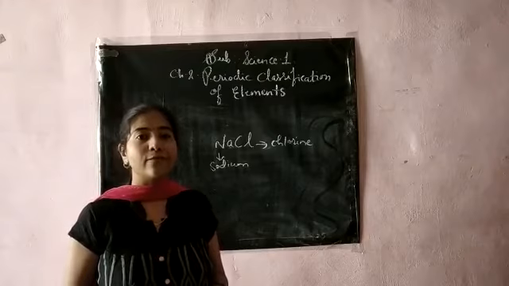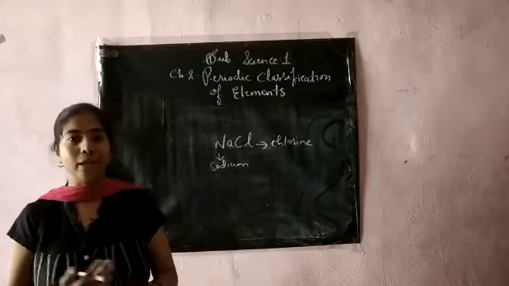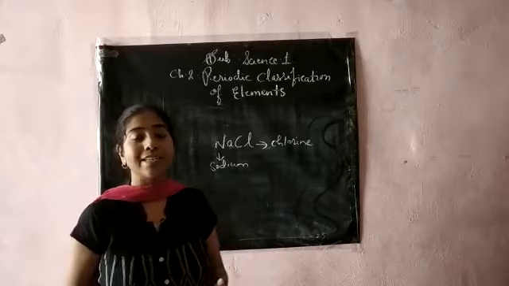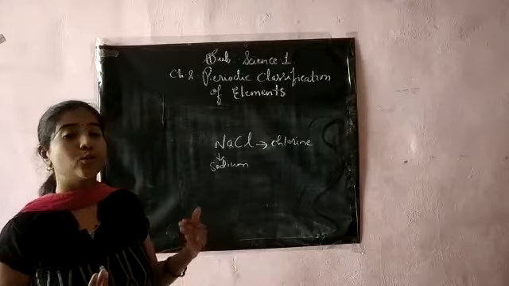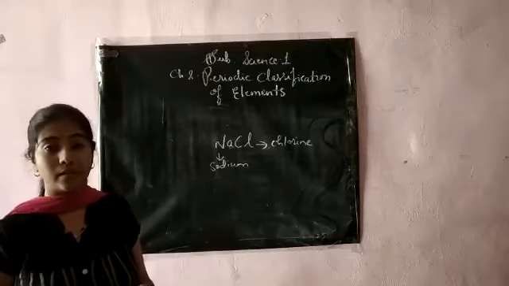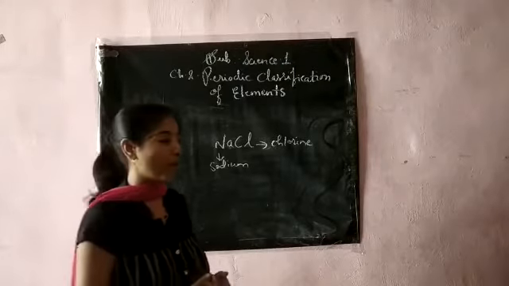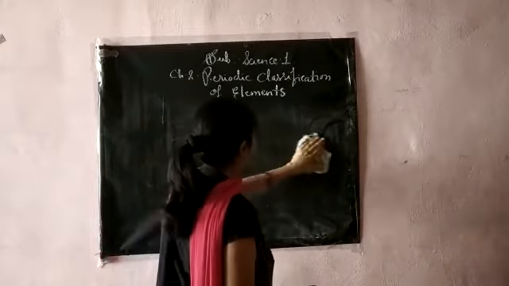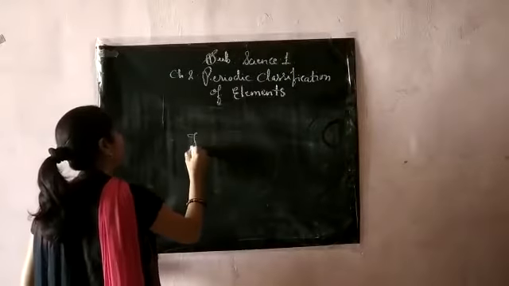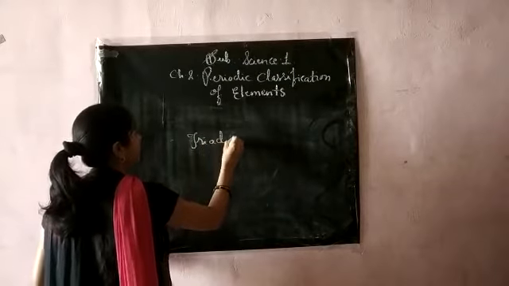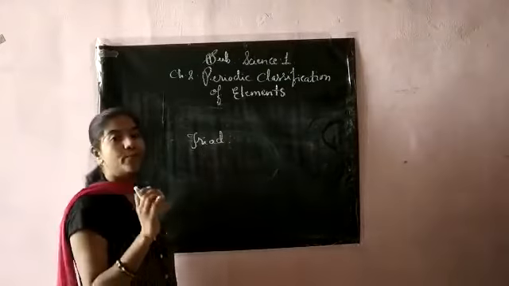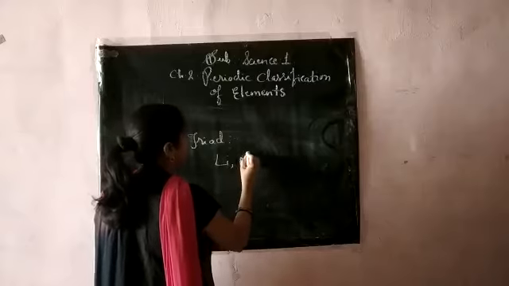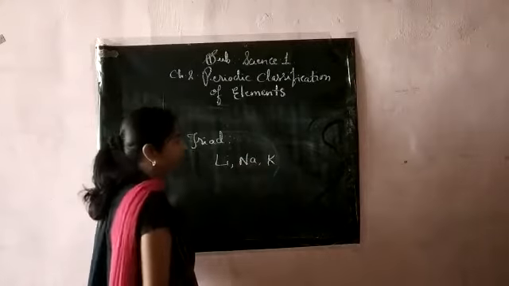Elements initially were classified as metals, non-metals and metalloids. And many scientists like Dobereiner, Moseley, Mendeleev and Newlands started grouping these elements with certain similar physical and chemical properties. So the first scientist mentioned in your book is Dobereiner. He was a German scientist and he introduced the triad. He made a group of 3 elements, and those elements were lithium, sodium and potassium.